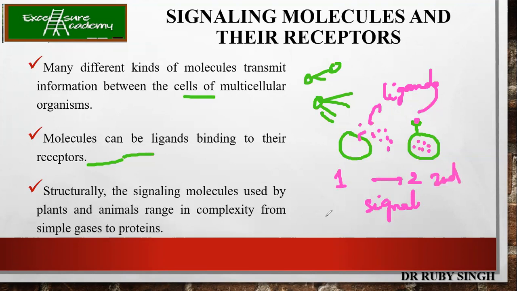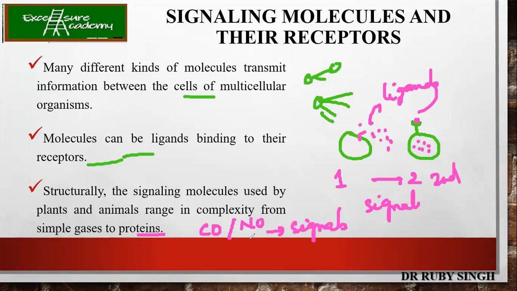Structurally, these signaling molecules used by plants and animals range in complexity from simple gases to proteins. Even gases like CO, carbon monoxide, and NO, nitric oxide, can act as signals.